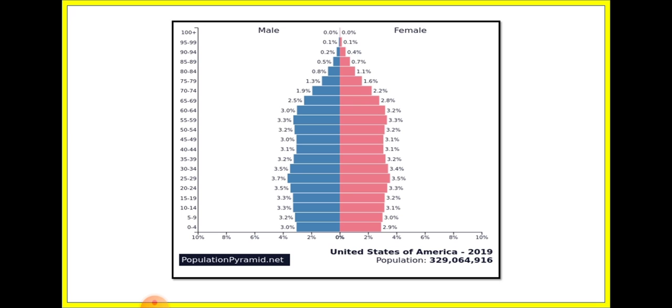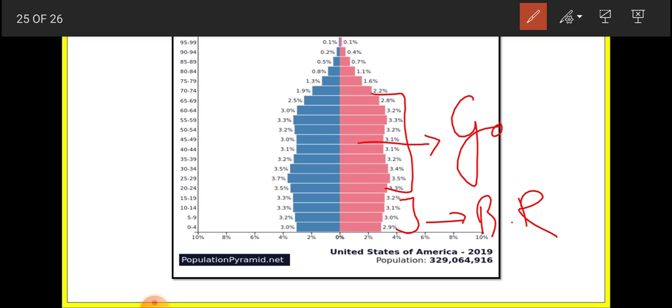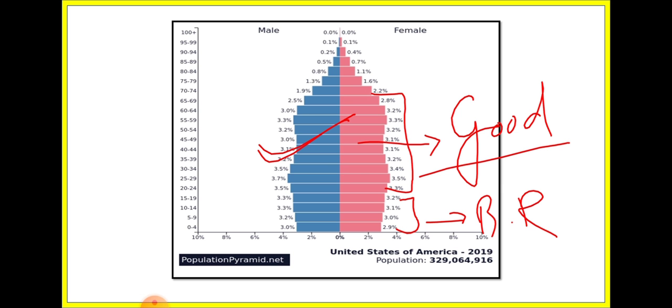Now here you can see the population pyramid of America, okay. It is very narrow at the base. That means the birth rate is very low here, okay. And you can see here the economic section is good, okay. That means that is why America, or the United States, is developing well, because they have a larger economically productive section of the society, okay. So like this only we used to learn about the population composition also, okay.